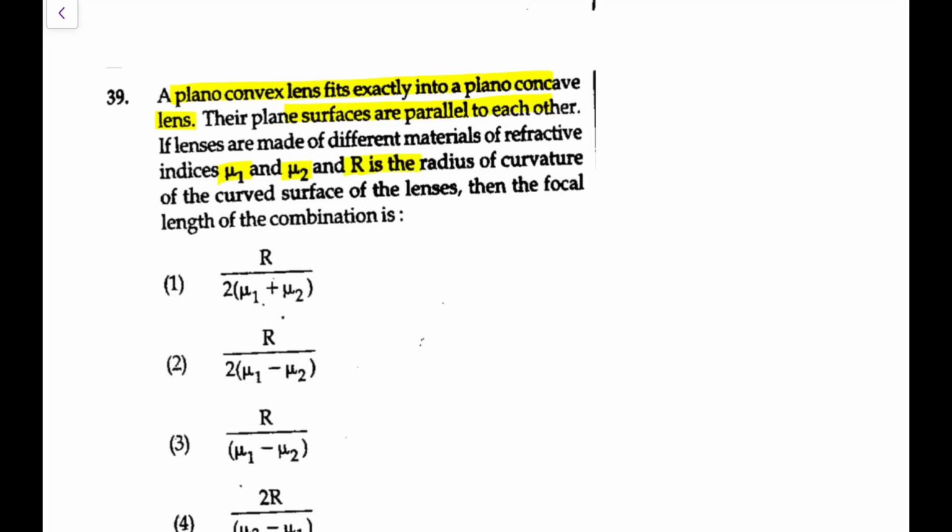R be the radii of curvature of the curved surface of the lenses, then the focal length of the combination is going to be. So it would be something like this. This is the plano-concave one, and this fits into that plano-convex one like this. So this is the plano-convex one. This is having mu1, this is having mu2. So individually I can first calculate their focal lengths.